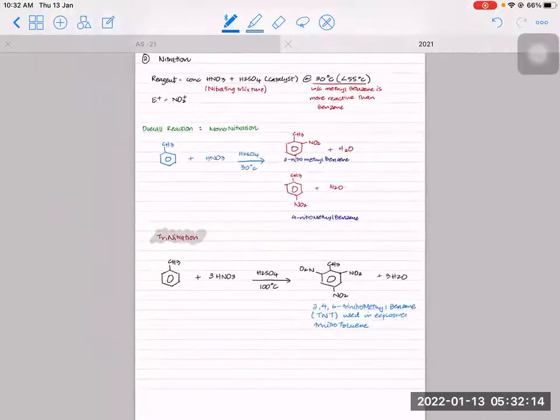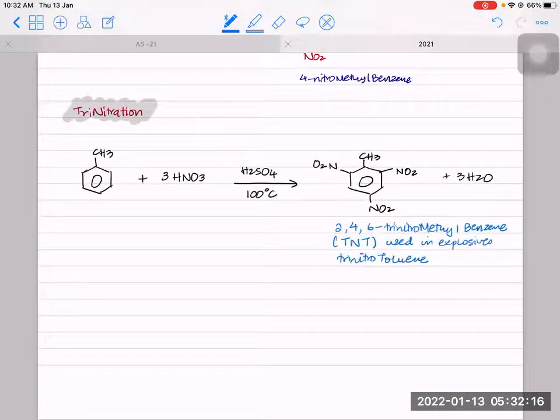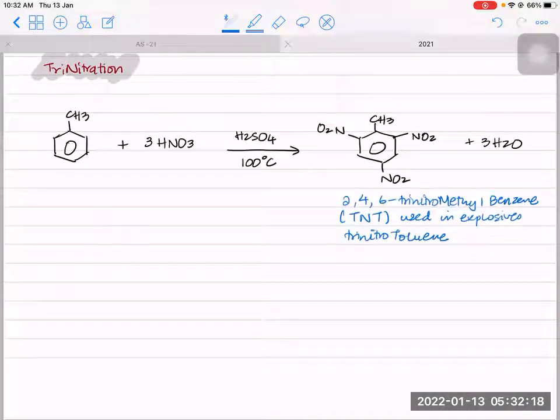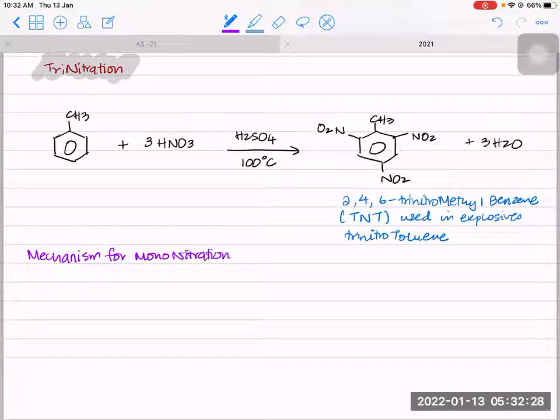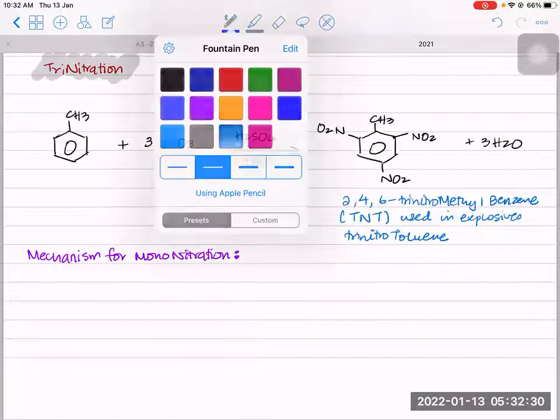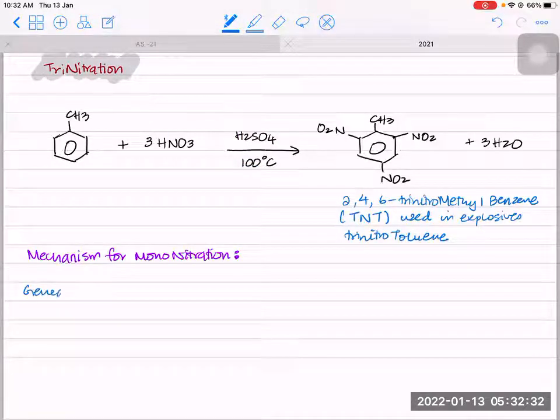Now let me show you the mechanism of mononitration, very similar to what we've previously done. The first thing you have to do before the substitution is generate the electrophile. How do we generate the electrophile?